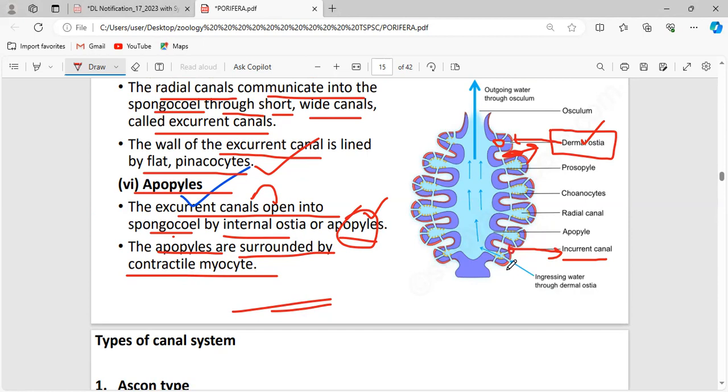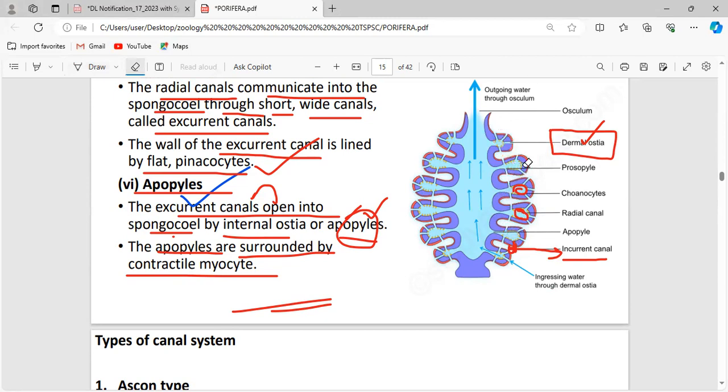Now the water, via this ostia, reaches the incurrent canal, and this incurrent canal sends its water into the radial canal. This is called the radial canal. The water enters the radial canal from the incurrent canal via the opening called the prosopyle. See, this is the opening.